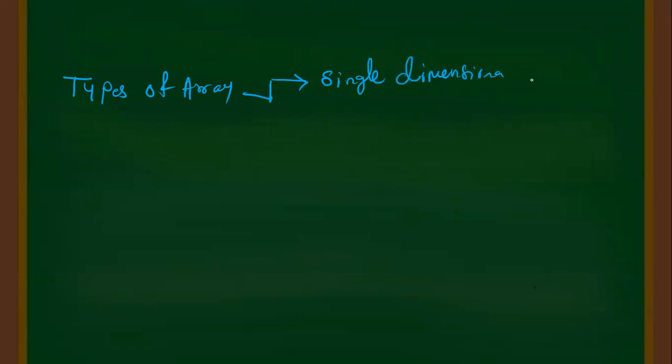Okay, students, we are discussing types of arrays today. Basically, there are two types of arrays. One is single dimensional array. Second one is multi-dimensional array.